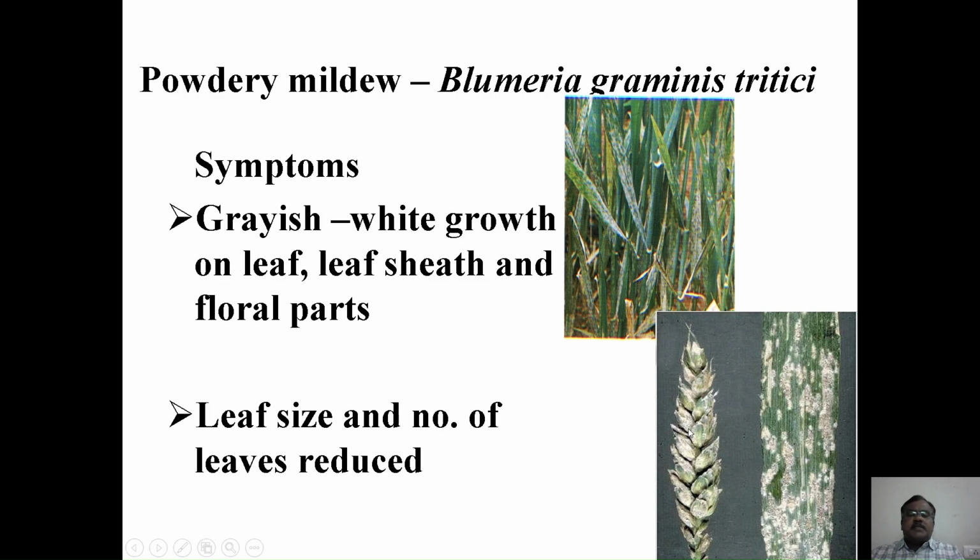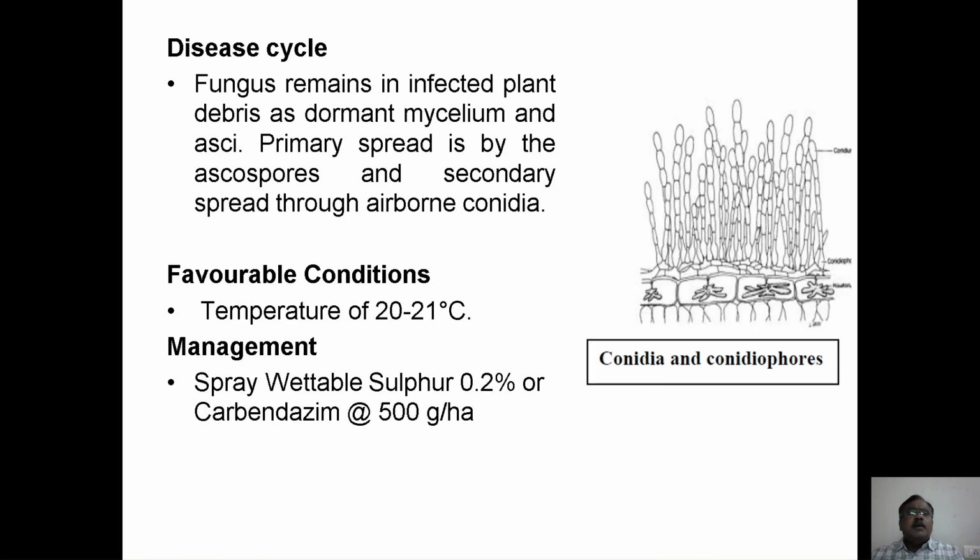Because of this infection, the leaf size and the number of leaves get reduced. The fungus remains in the infected plant debris as dormant mycelium, having the chasmothecium, and the ascospores from the chasmothecium form the primary source of infection, and the airborne conidia help in the secondary spread of this disease.